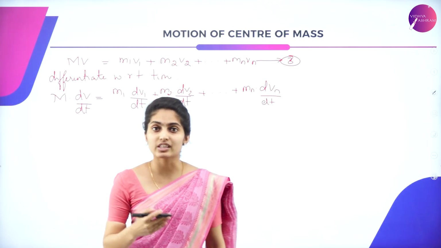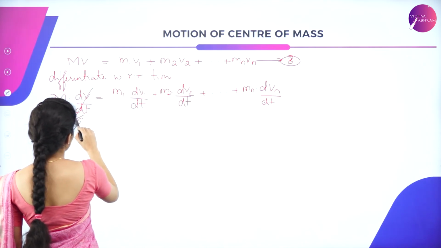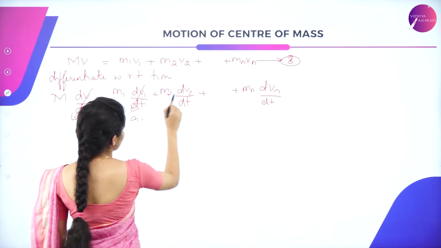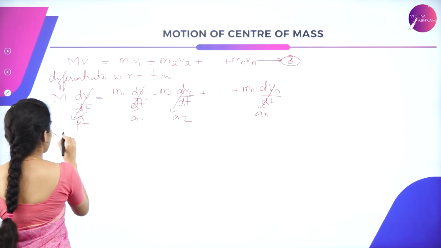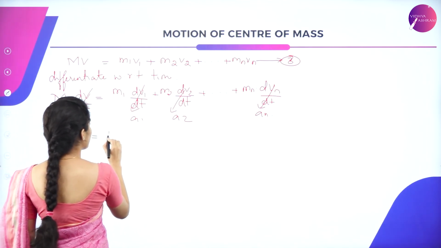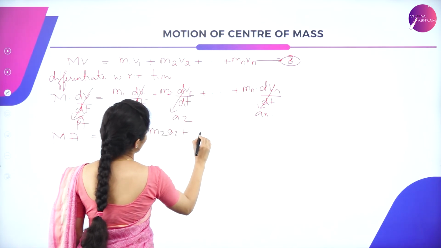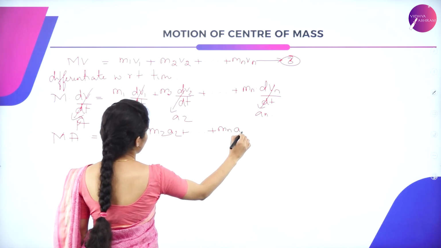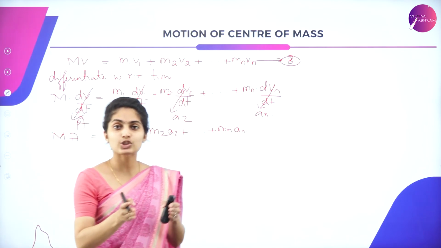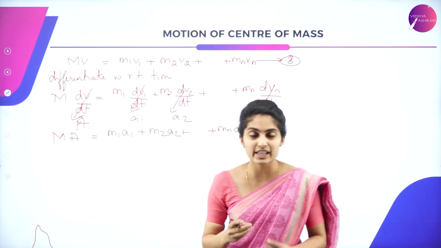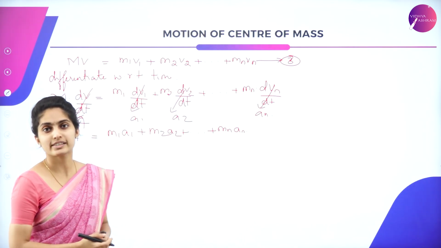Change in velocity with respect to time is the acceleration. So it becomes a1, a2 and an, which can be written as ma is equal to m1 a1 plus m2 a2 up till mn an. Mass into acceleration is nothing but force. According to Newton's second law of motion, force is equal to mass into acceleration.